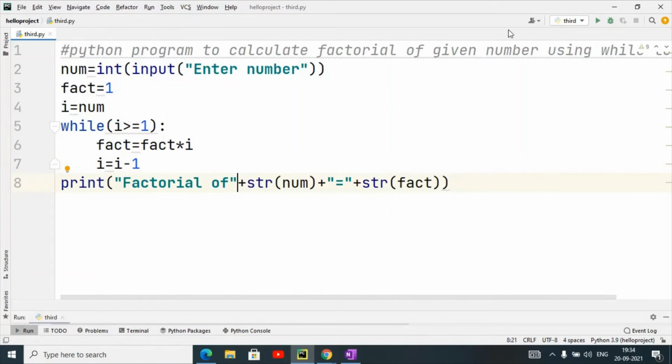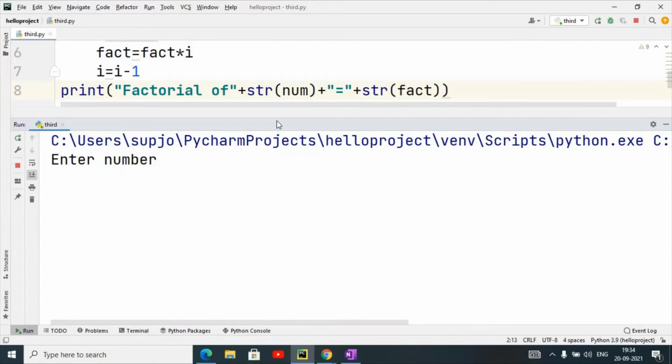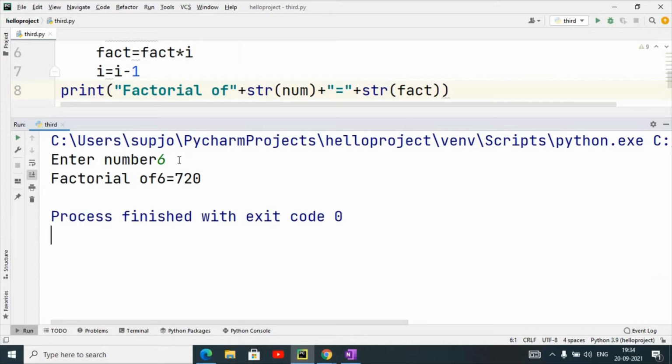Same thing. Again I am going to run this. It is asking for a number. Suppose I have given number 6. Then again you can see the same output is displayed.